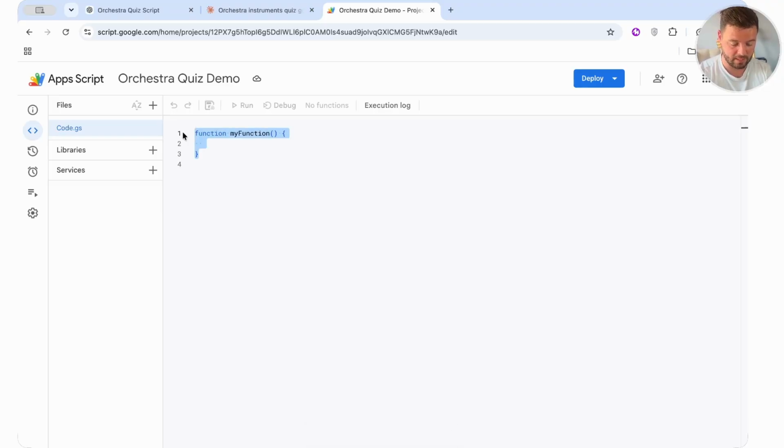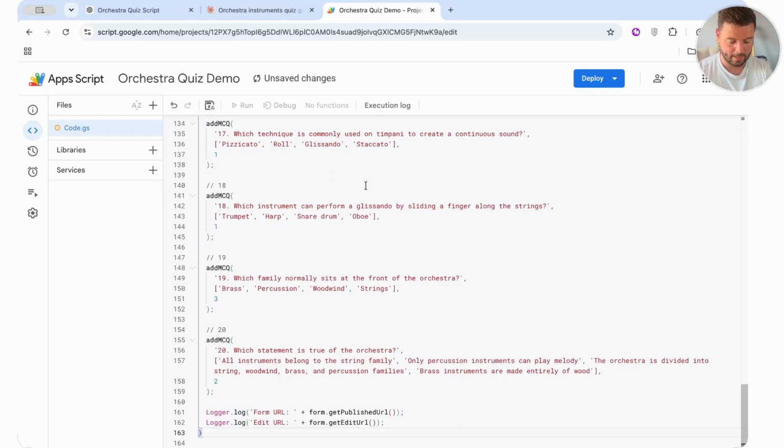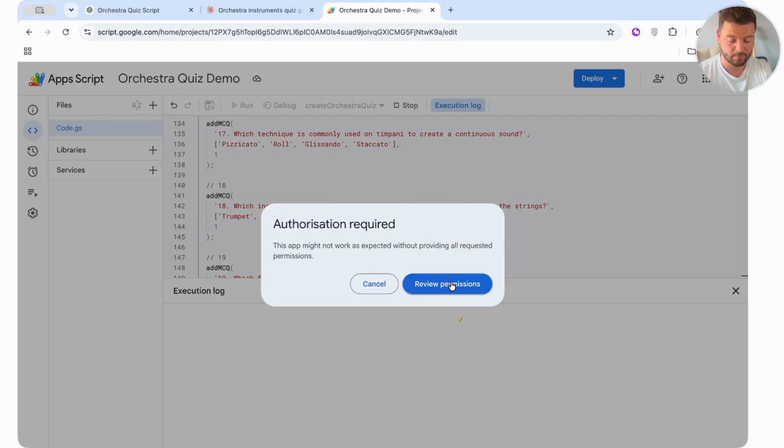I'm going to hit Command and V on my Mac here. And it pastes in the code. Once I hit this Save Project to Drive button, it will save it. When I hit Run, it's going to ask me to review permissions so that I authorize the use of this code in my Google account. Because I've generated the code myself, I know I can trust it.